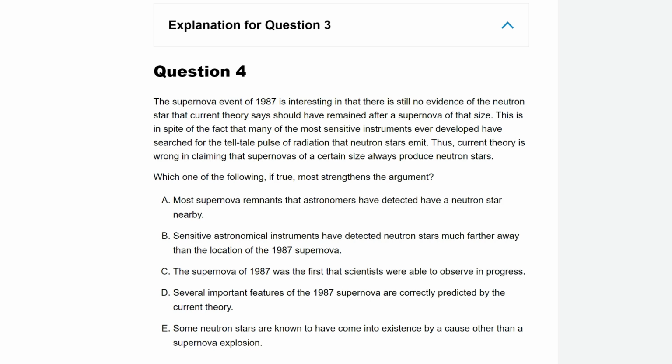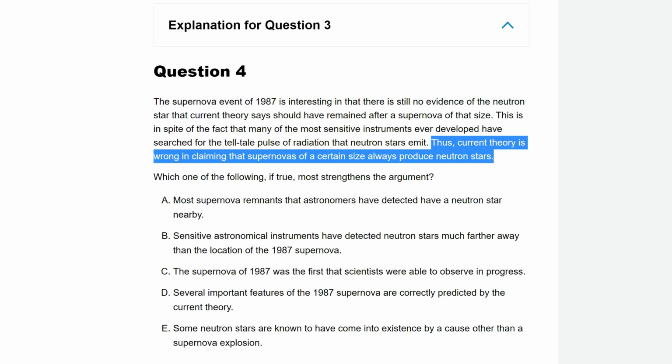Where is it? This is in spite of the fact that many of the most sensitive instruments ever developed have searched for the telltale pulse of radiation that neutron stars emit. So they're searching so hard for this neutron star that should have been left over. Where is it? Thus, current theory is wrong in claiming that supernovas of a certain size always produce neutron stars.